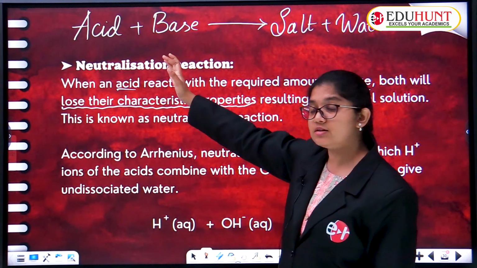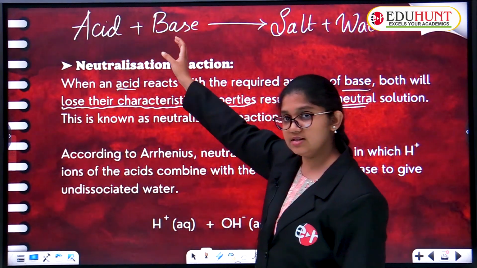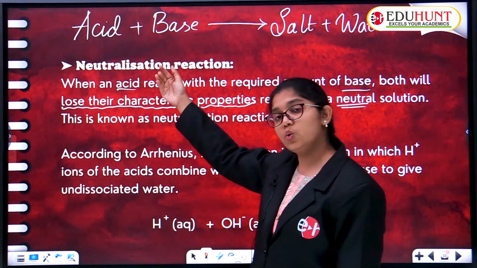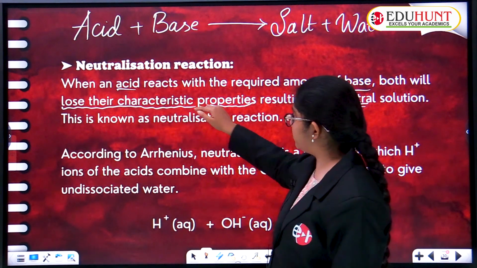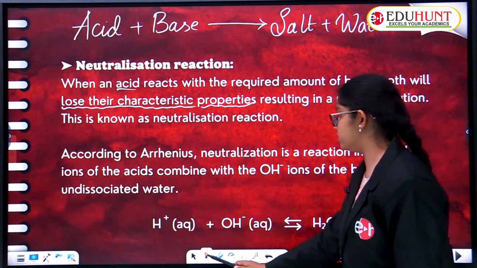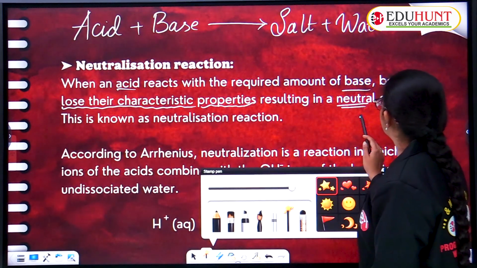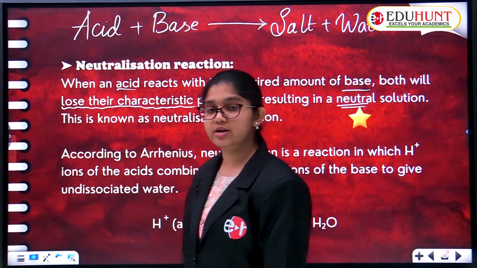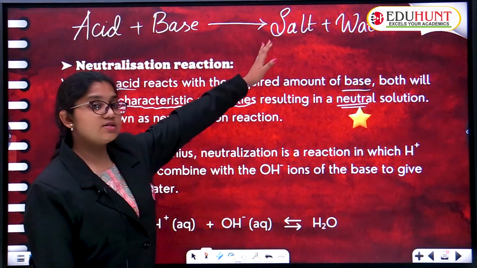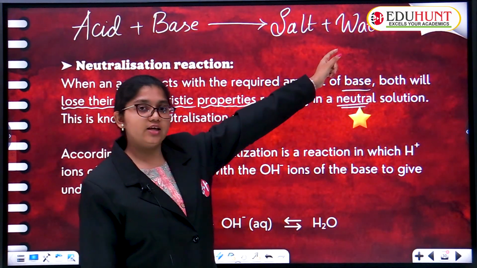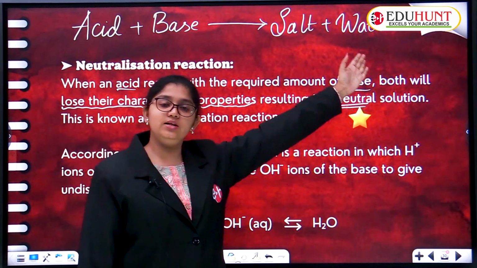But what happened here? Acids and bases are reacting and losing their characteristic property, resulting in which solution? Neutral solution, children. What is the neutral solution over here? Salt and water. Salt and water give rise to a neutral solution.